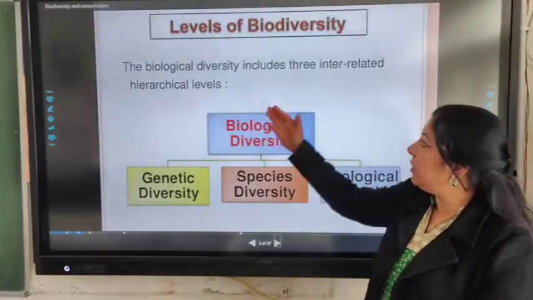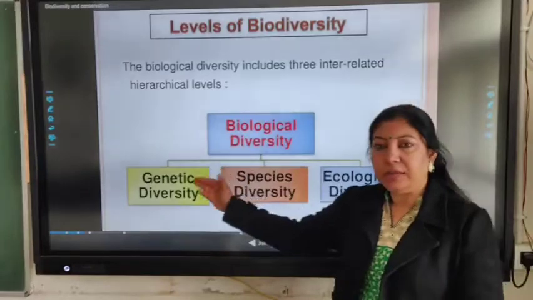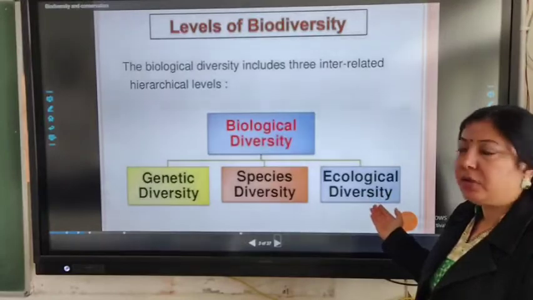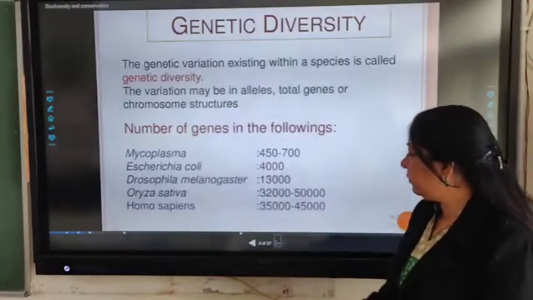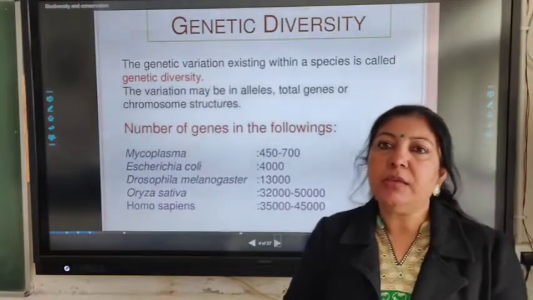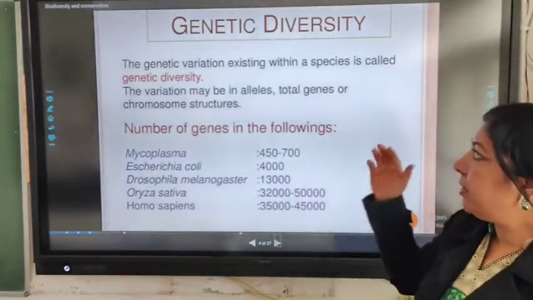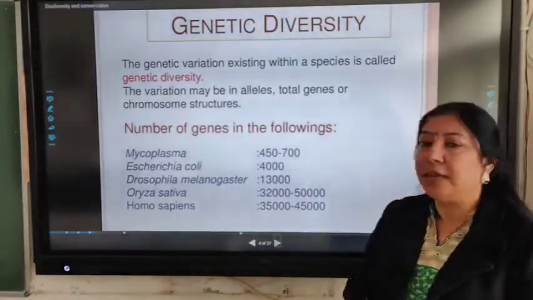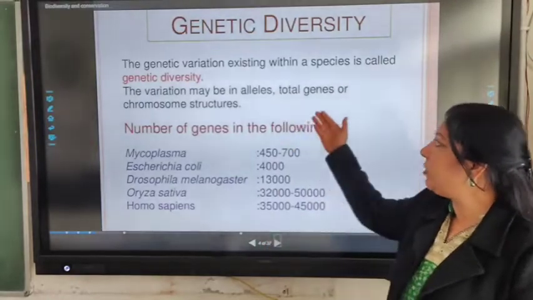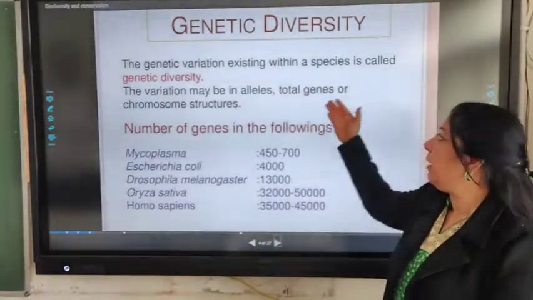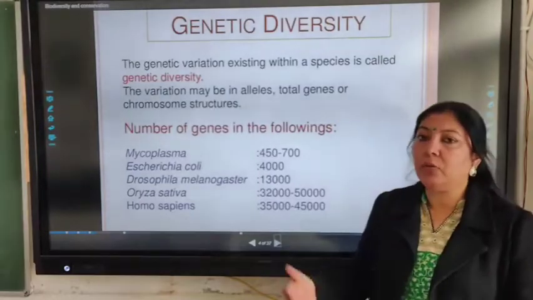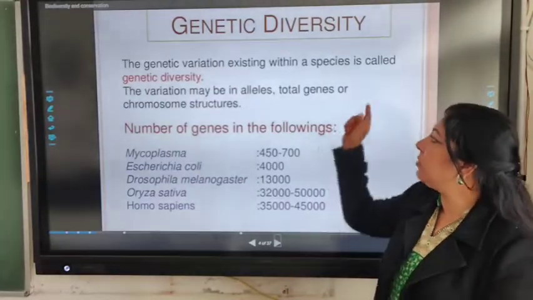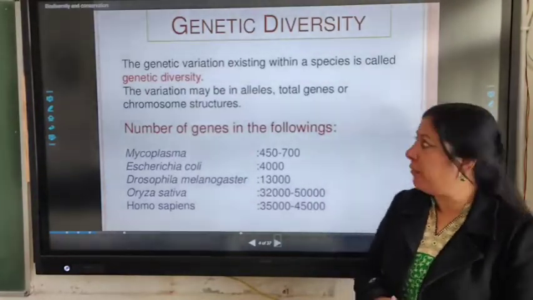The levels of biodiversity at the hierarchical level can be genetic diversity, species diversity and ecological diversity. Let us begin with genetic diversity. The genetic variation existing within a species is called genetic diversity. The variations may be in the form of alleles, it may be the total genes or chromosome structures. These different variations within that particular species are called genetic diversity.